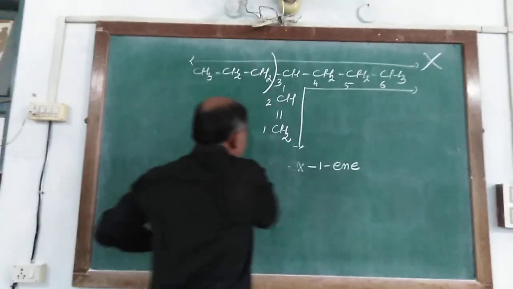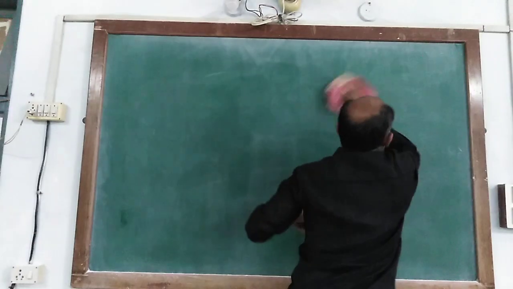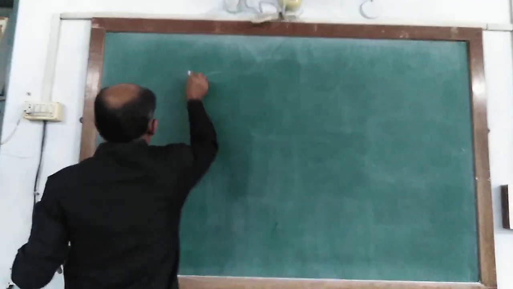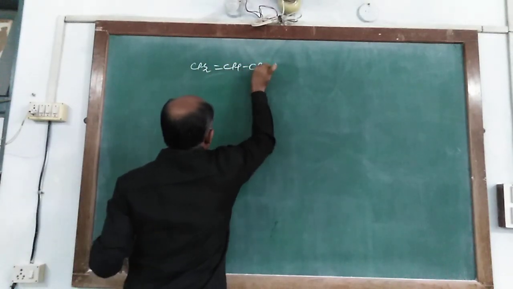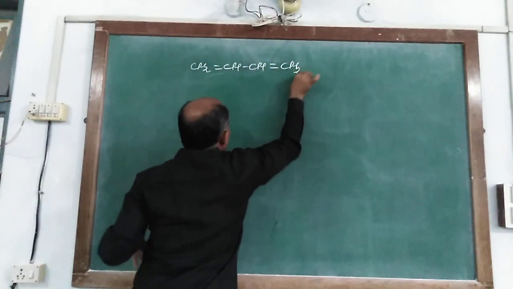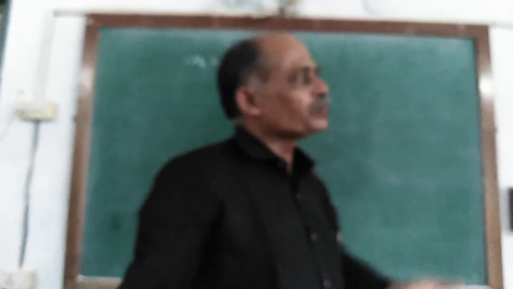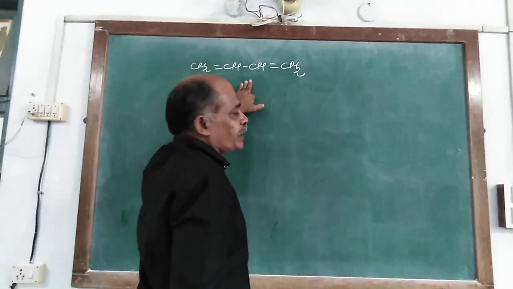After that, if it is given this way, CH2 double bond CH, CH double bond CH2, two double bonds are present in the compound. So here we write the IUPAC name.